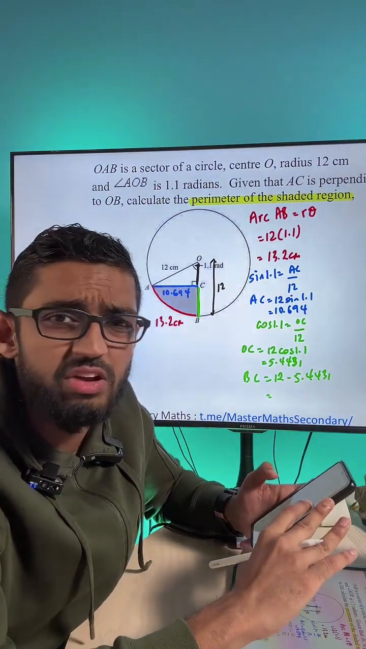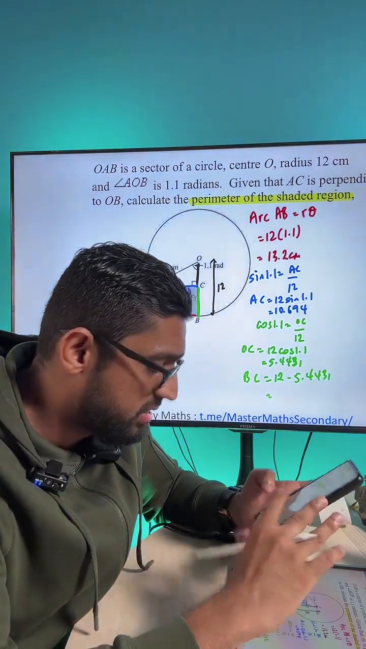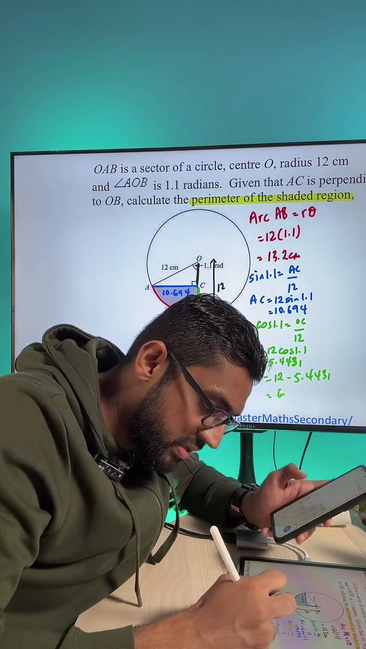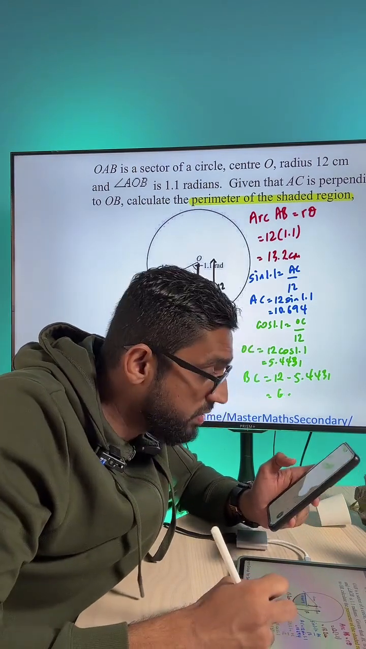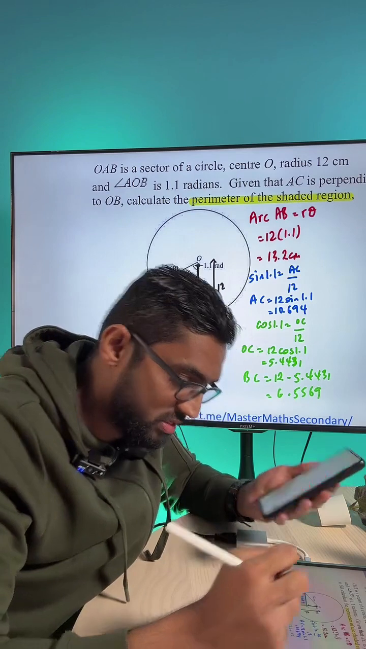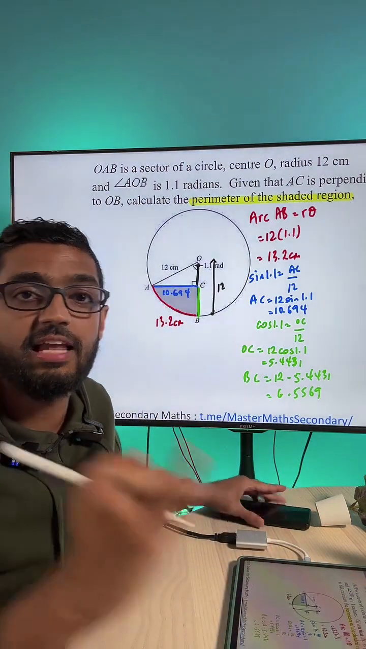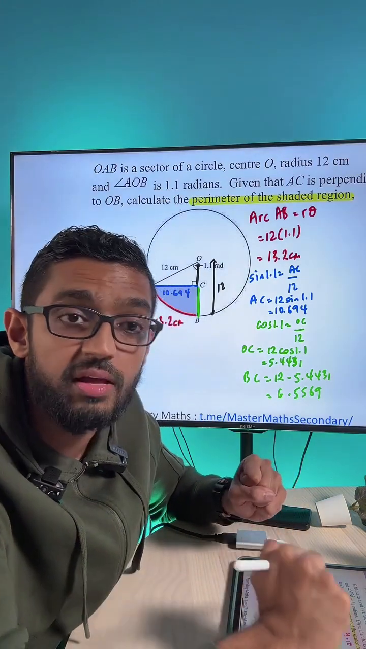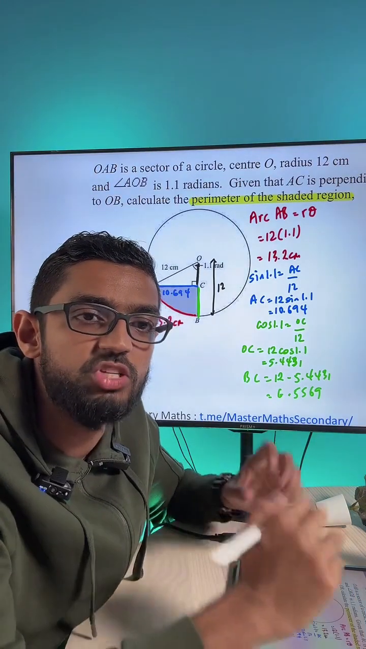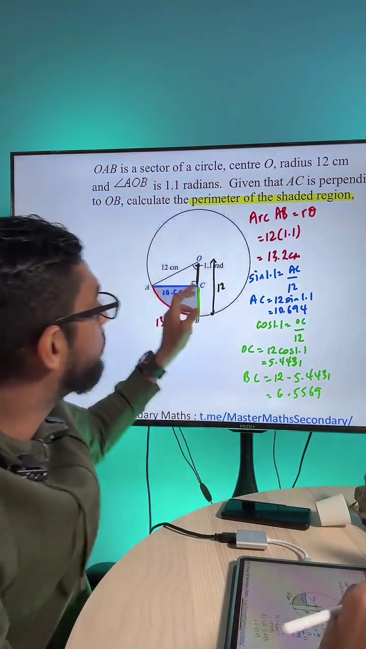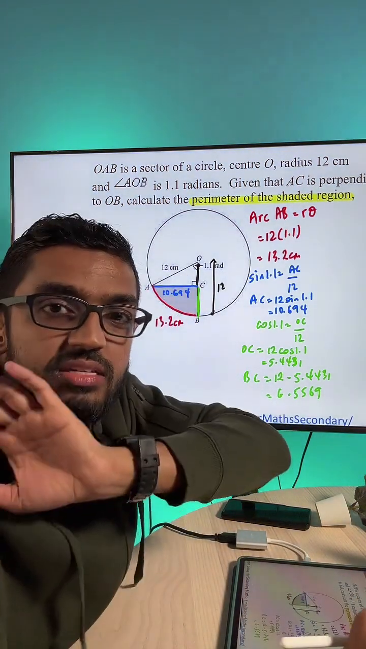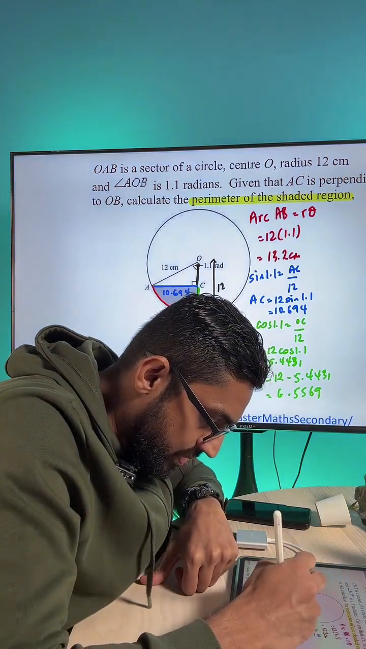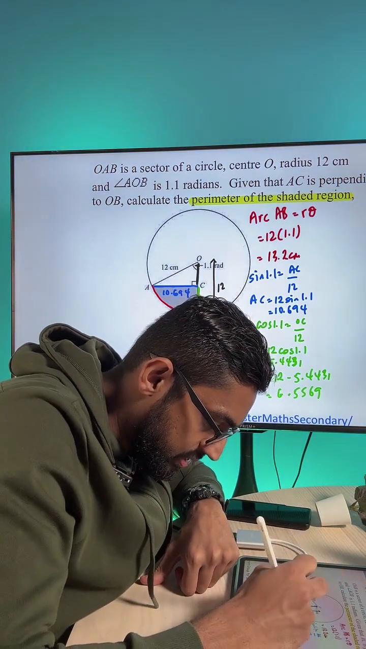For this, it doesn't matter whether radian or degrees. But when you put angles in, it matters. So, 6.5569. Nice. Okay, last step. How do I find the perimeter, my friends? Some of you say, yes, you can use Pythag. How do I find the perimeter of this shaded portion? I have the blue, I have the red, I have the green. Now I can settle the problem already. So this is 6.5569.